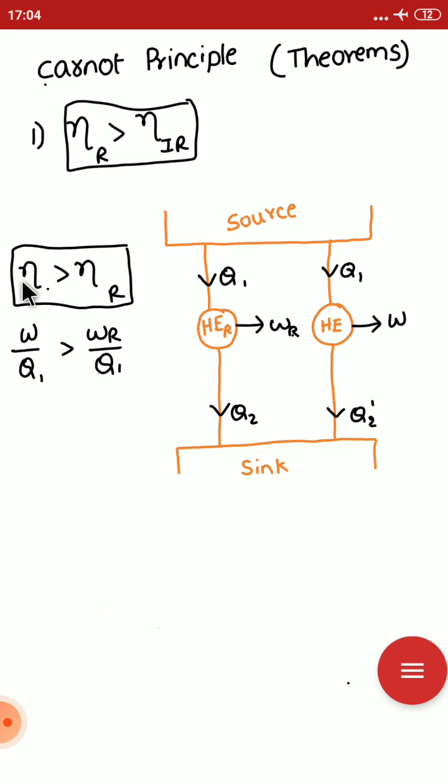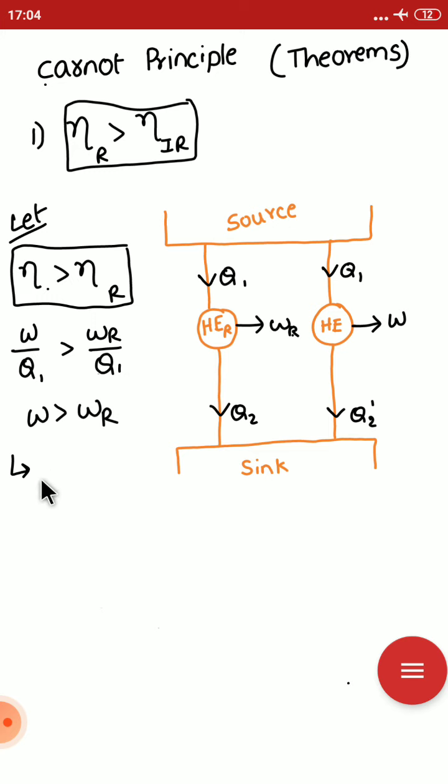Here we are taking the reverse and starting the problem. From this relation, W is more than the reversible work W_R. Since this is a reversible heat engine, the process can be reversed.